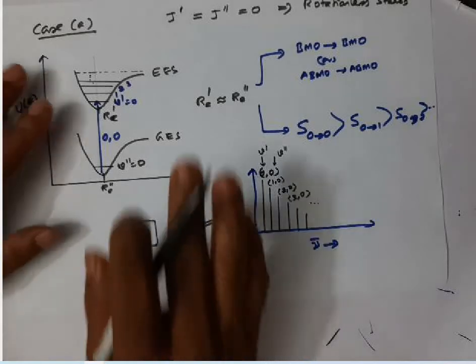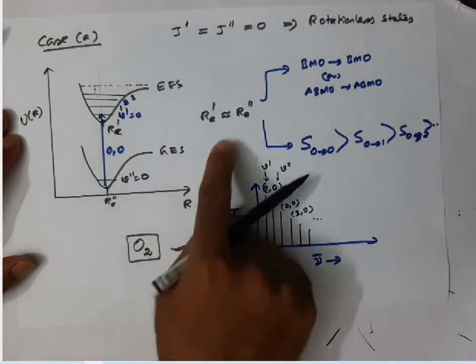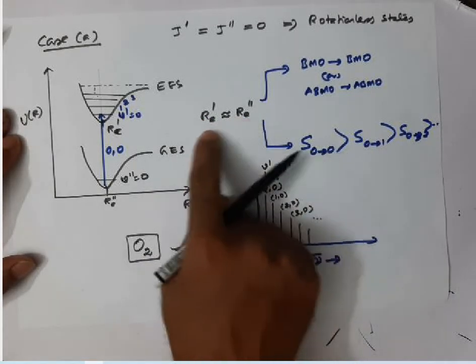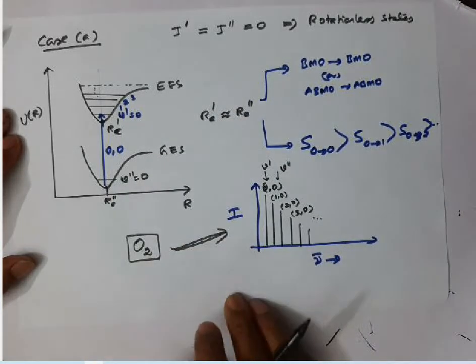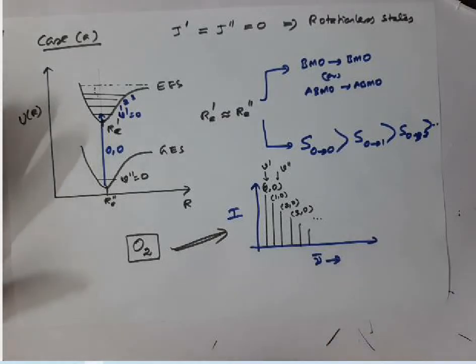This is what we call case A. In case A, the equilibrium internuclear distances of the excited state and the ground electronic state are equal or approximately equal. In that case, the 0-0 transition will appear with the maximum intensity.